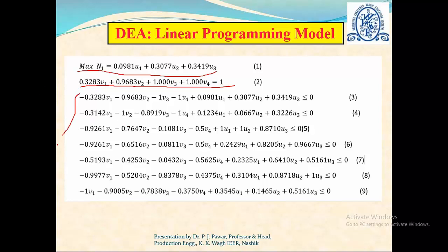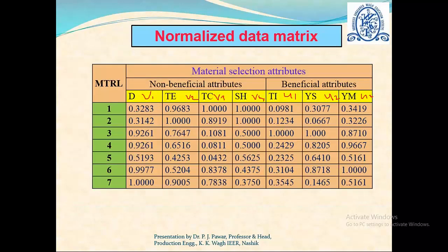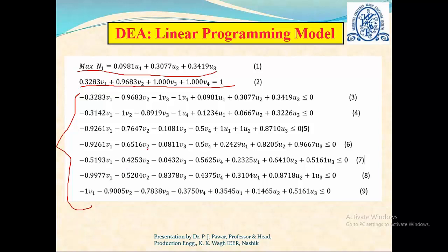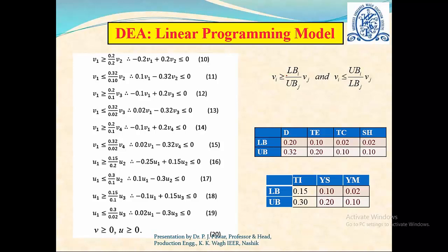Now the next 7 equations, as we have discussed, are to represent all conditions for all 7 materials. So here we will be multiplying the corresponding attribute data with the coefficients for all materials. This is how the next 7 equations are formed. Thus we form the objective function, then the first constraint, and then the remaining 7 constraints for those 7 materials. Now the next constraints are to be formulated in order to satisfy these 2 conditions.